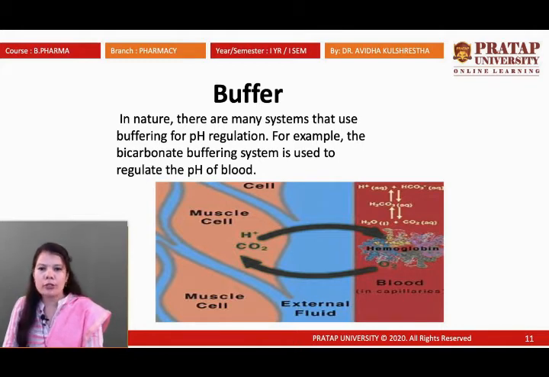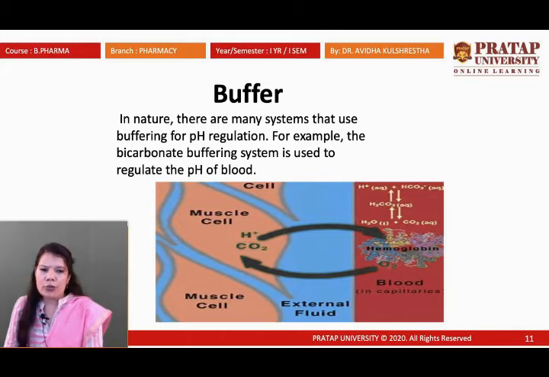In blood also it's required. For example, the bicarbonate buffering system is used to regulate the pH. As you can see, in our body blood there are carbonates and bicarbonates. The H plus ion, the proton, comes from the acid, and the HCO3 ions interact with this proton and are converted into H2CO3. H2CO3 is carbonic acid, which breaks into H2O and CO2.